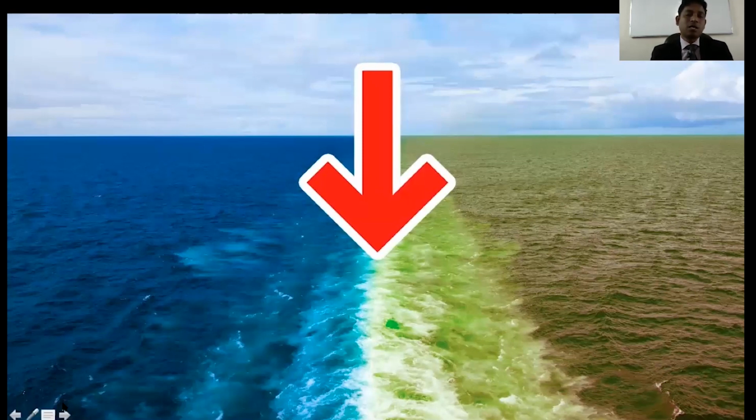You see, this part is called fresh water, and this part is salty water. Fresh water is drinkable water, but salty water we can't drink. So the Atlantic Ocean has two colors of water.